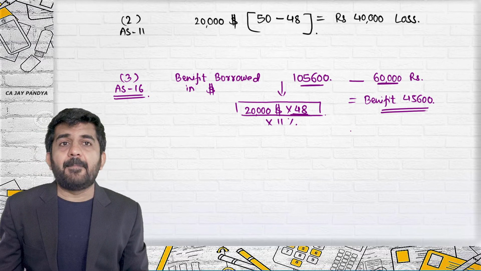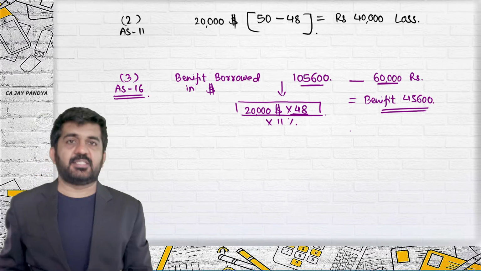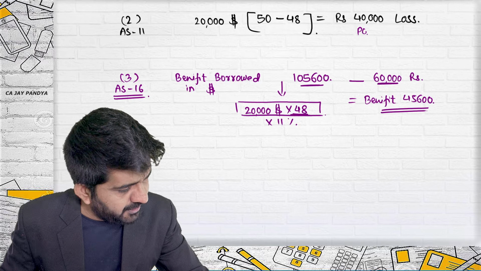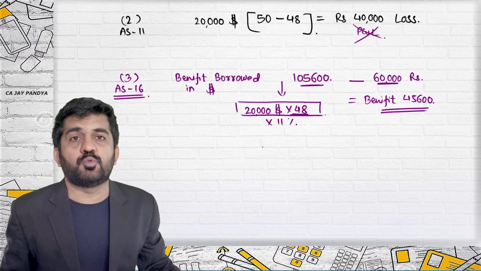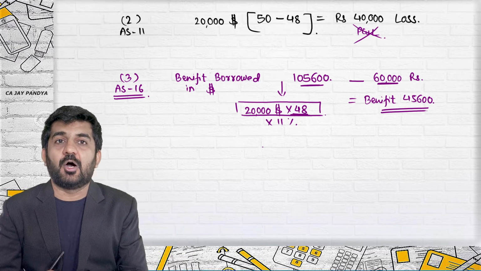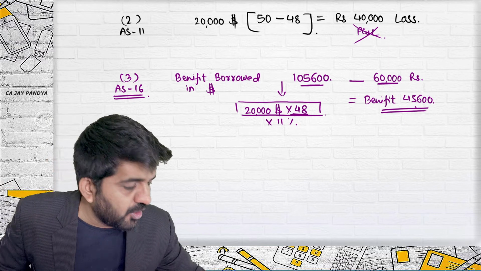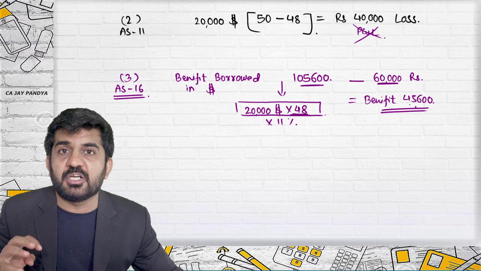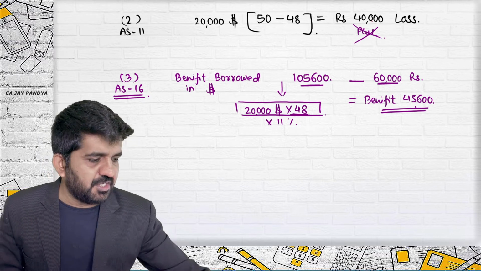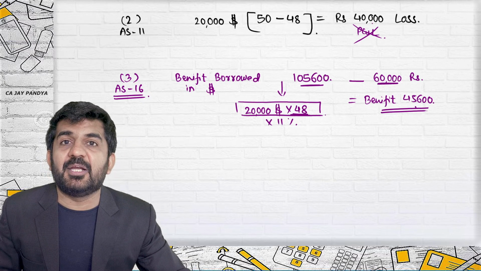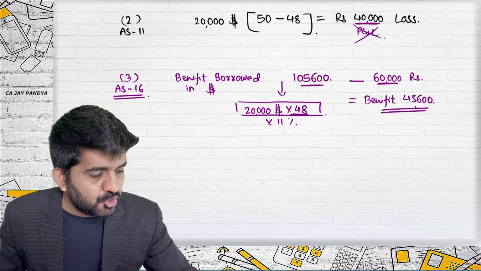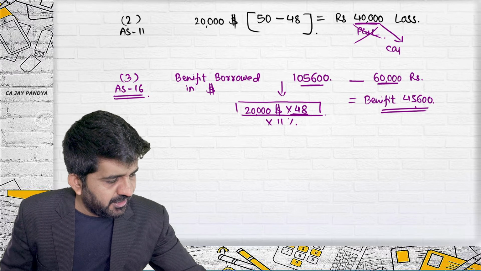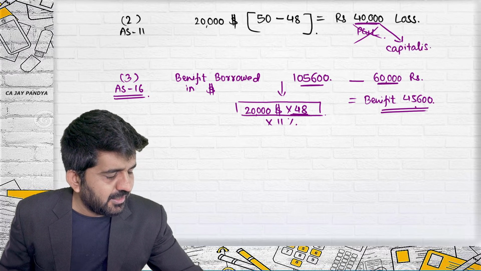Now, as the benefit is 45,600, and as per AS 11 this was to be transferred to the P&L account, this will not be transferred to the P&L account. A maximum of 45,600 would be capitalized. Here the actual amount as per AS 11 is 40,000. So this 40,000 can be capitalized.